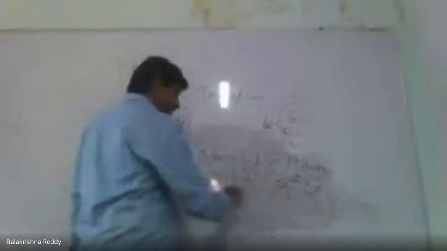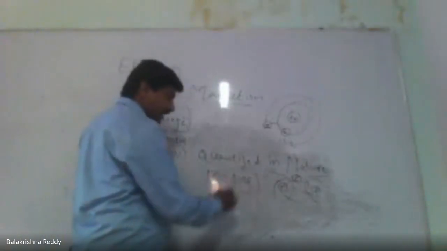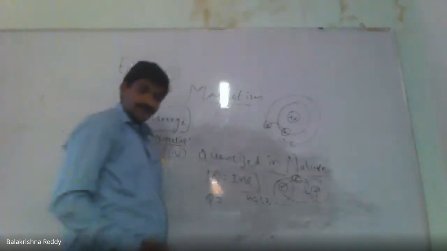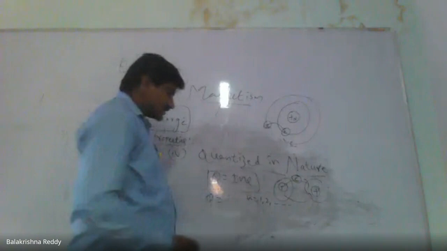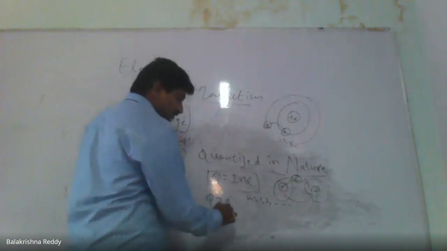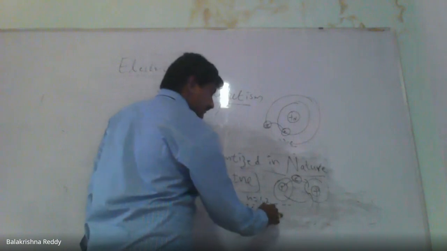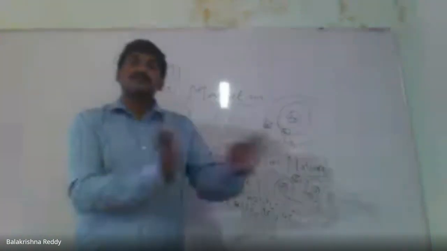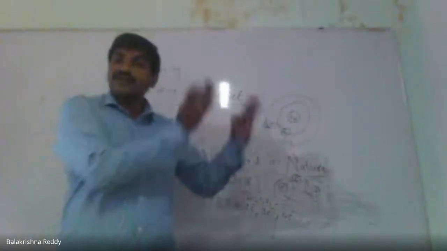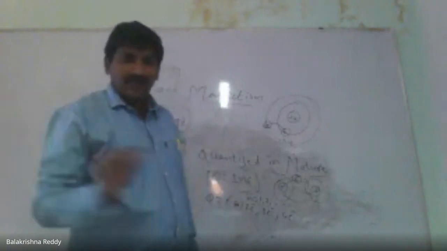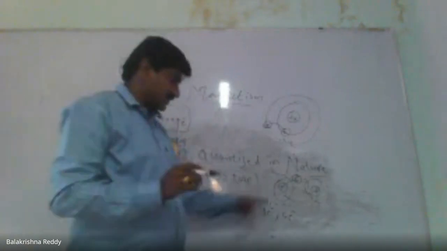From this formula, Q equal to Ne, where N equal to 1, 2, and so on. That means charge always travels as a complete number: 1 electron, 2, 3, or 4 electrons, 5 electrons. It can never transfer as 1 by 2 electrons or 0.5 electrons.